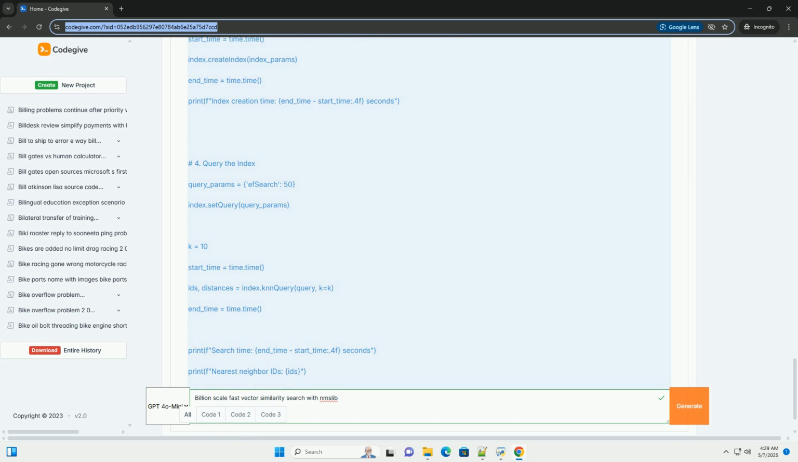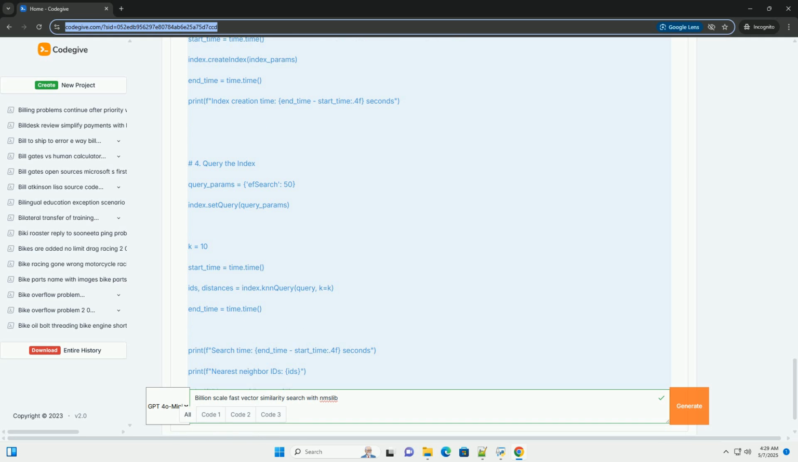efConstruction, controls the index construction effort. Higher values typically lead to better accuracy but longer indexing time. A common starting point is 200. post, apply post-processing to improve memory usage. 0 is off, 1 is on.